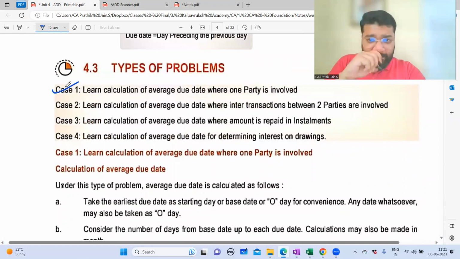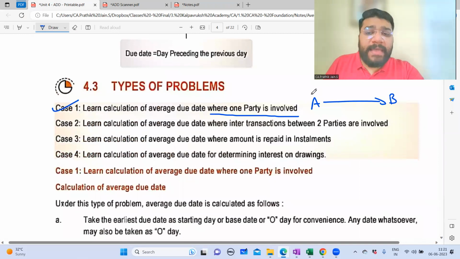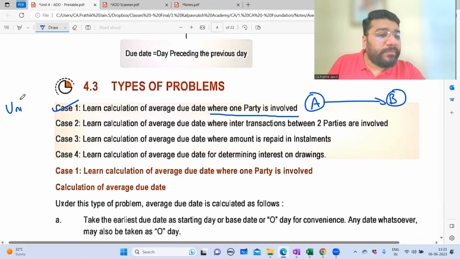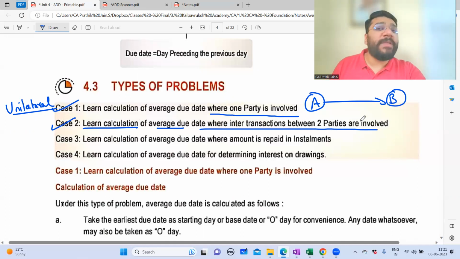The first case that we're going to learn today is how to calculate average due date when one party is involved. One party is involved means what? A is selling goods to B, which means A is seller, B is buyer. This is called a unilateral transaction. Next case we learn is how to calculate the average due date where transactions between two parties are involved, which means what?